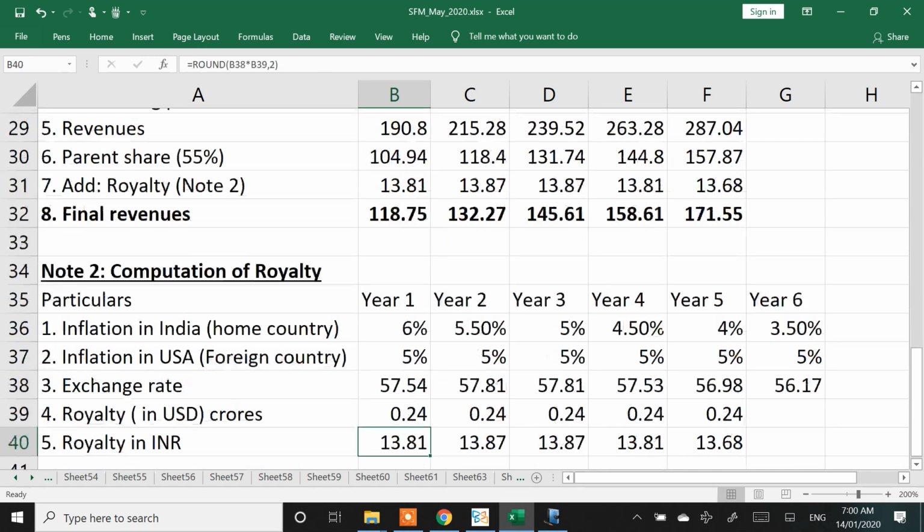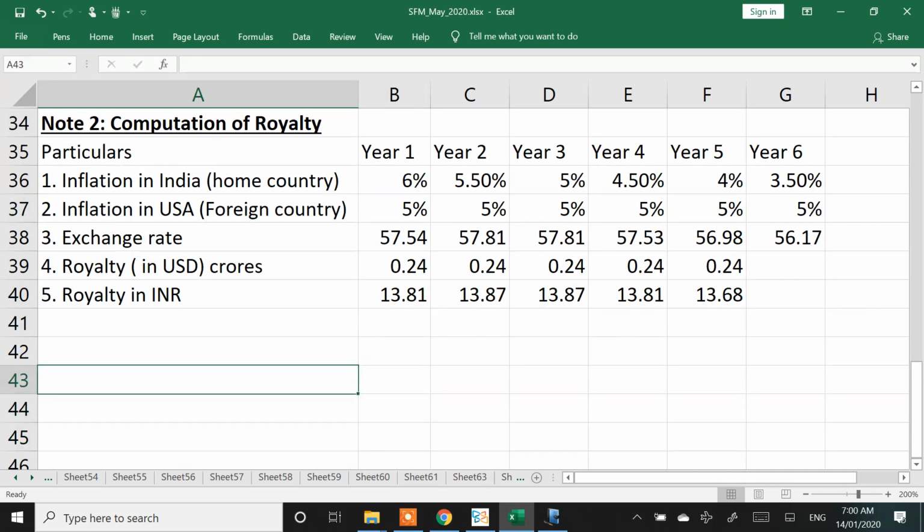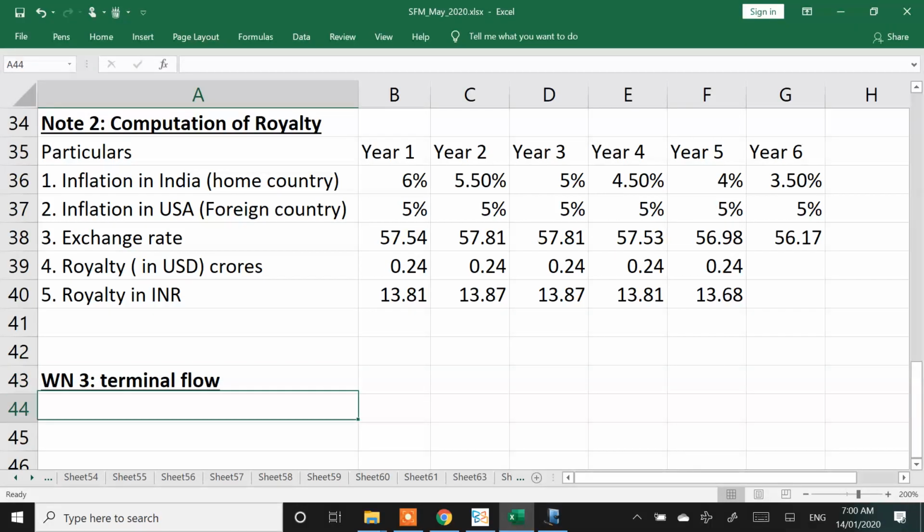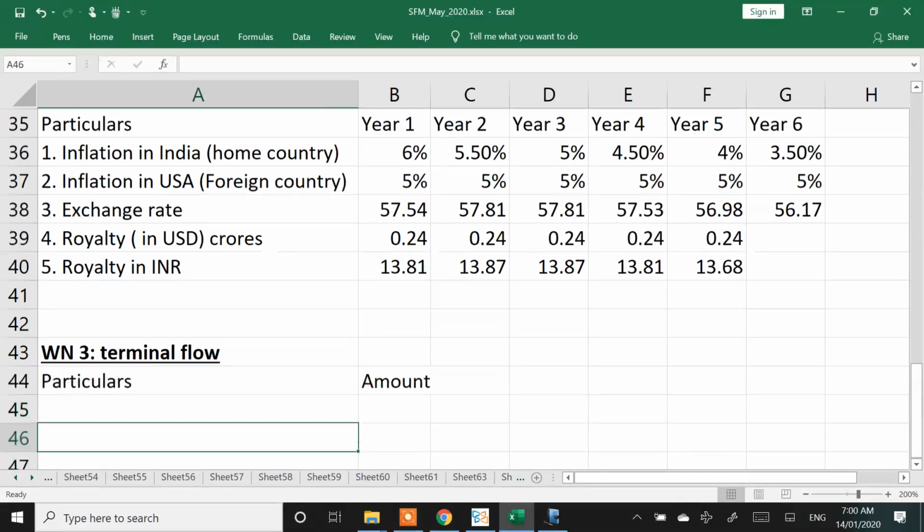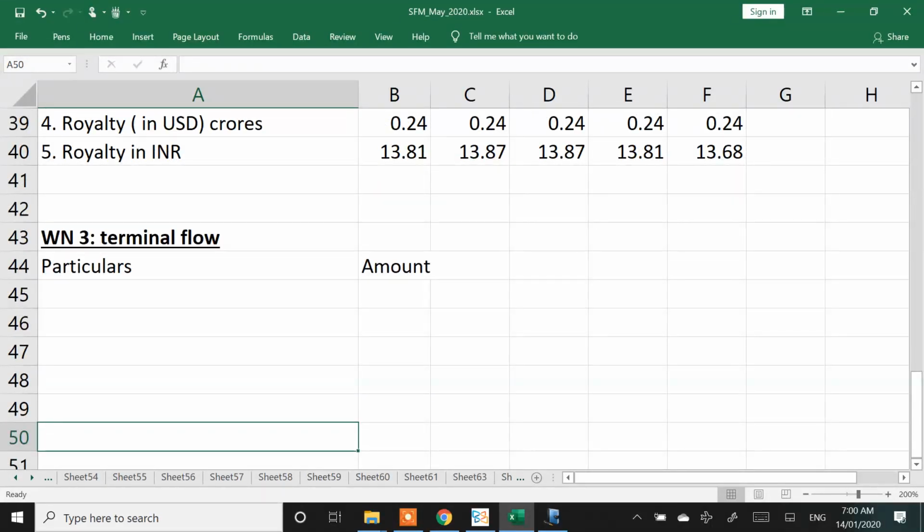Working note 3, terminal flow. I'll come to repatriation analysis in some time. Terminal flow, particulars and amount.